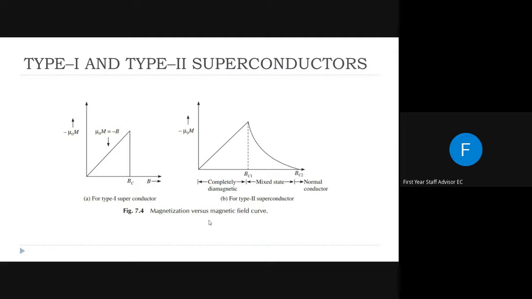What do we mean by type 1 and type 2 superconductors? This classification is based on how a superconductor responds to an external magnetic field. This classification is based on that.